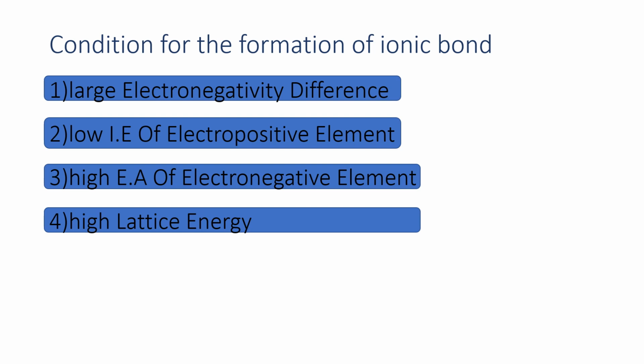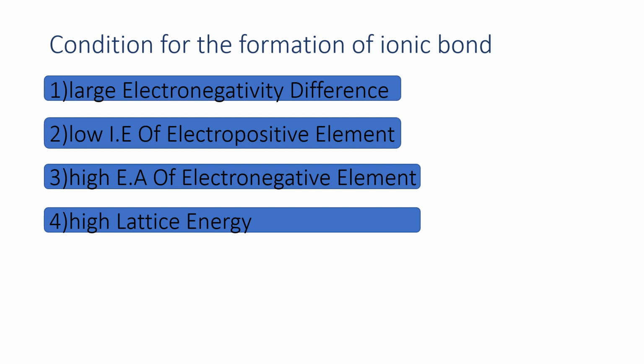So the conditions for the formation of ionic bond. First, a large electronegativity difference. Two atoms which form an ionic bond: one is present in the first or second column of the periodic table and the other atom is present on the right hand side of the periodic table, which is a large electronegativity difference.